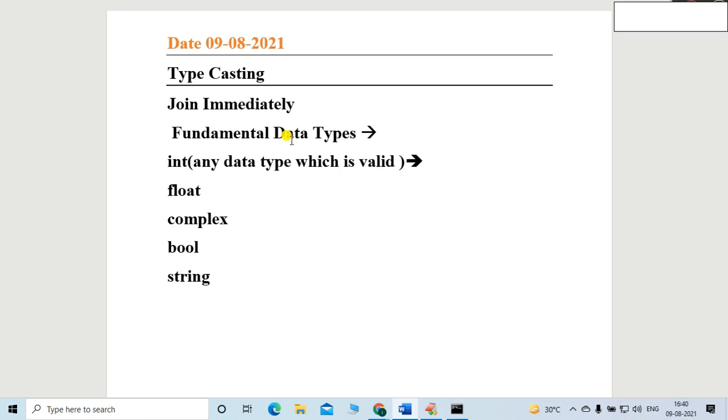That will give me the result in the form of integer. So that is called typecasting. In simple words, typecasting means conversion of one data type into another data type.